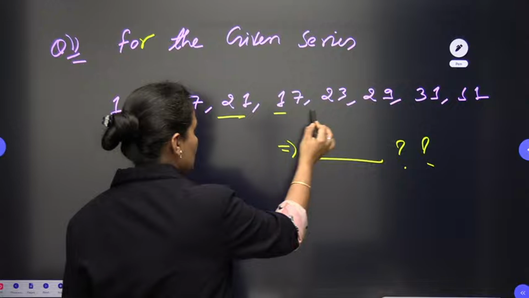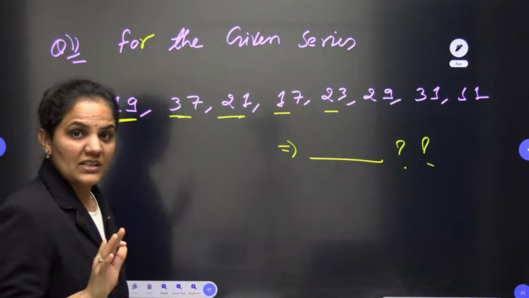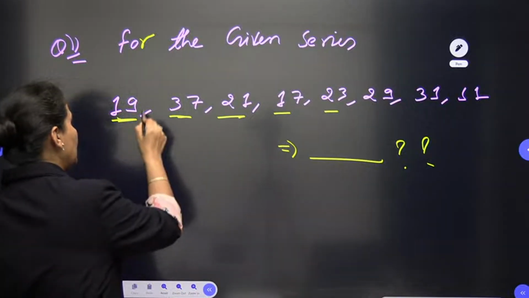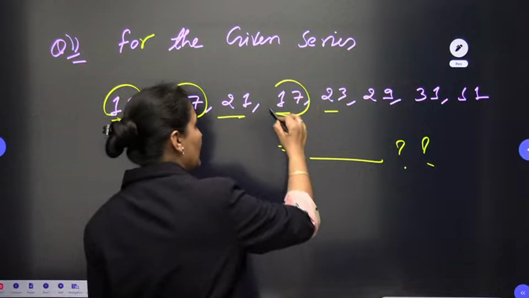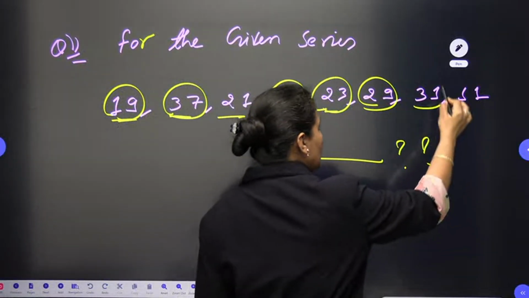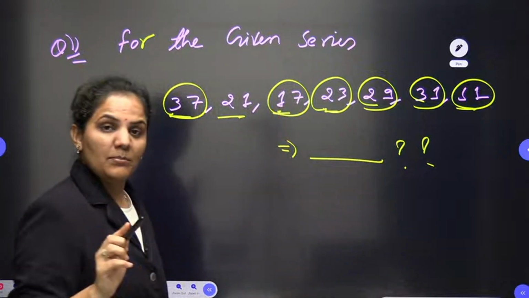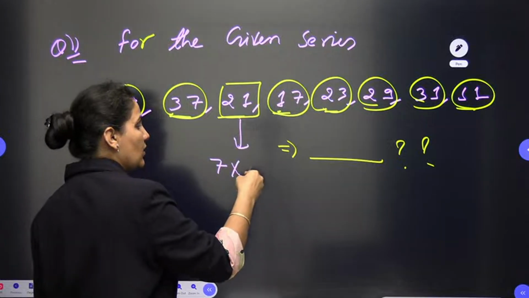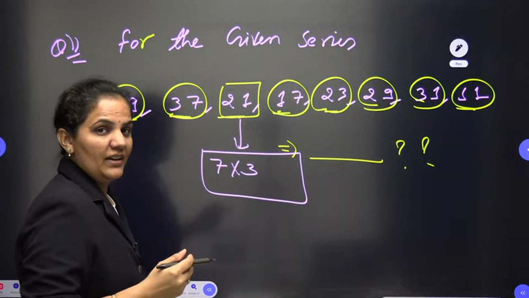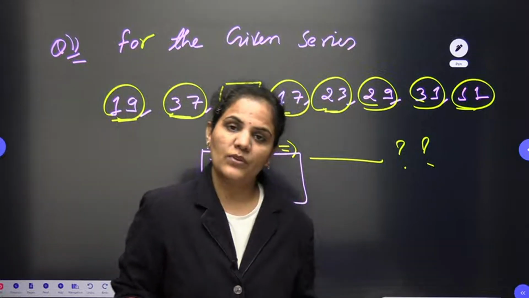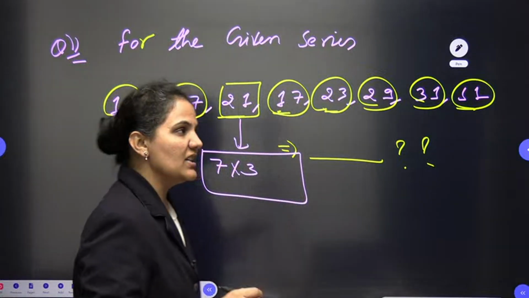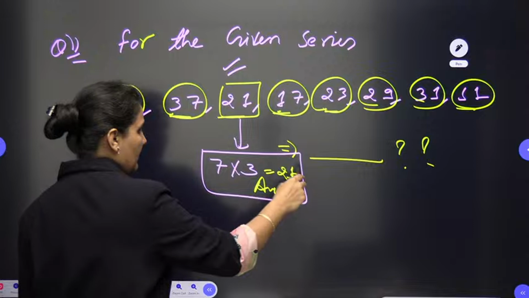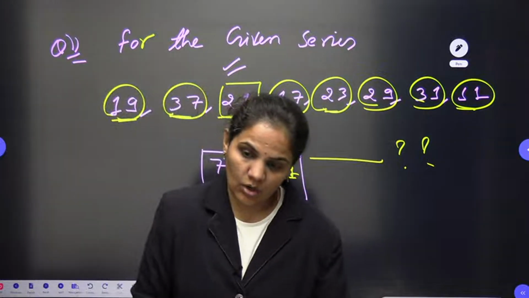19, 37, 21, 17, 23. Look here, all the numbers which are mentioned here, other than only one number, are prime numbers. 19 is a prime number, 37 is a prime number, 17 is a prime number, 23, 29, 31, 11, they all are prime numbers other than the 21. 21 is not a prime number, it is a composite number because it has multiple factors. So 7 into 3 can be written as 21. So if we are looking for the odd one, in this case the odd number will definitely be 21. So your answer should be 21 here. Very easily you can identify the odd one in the series.